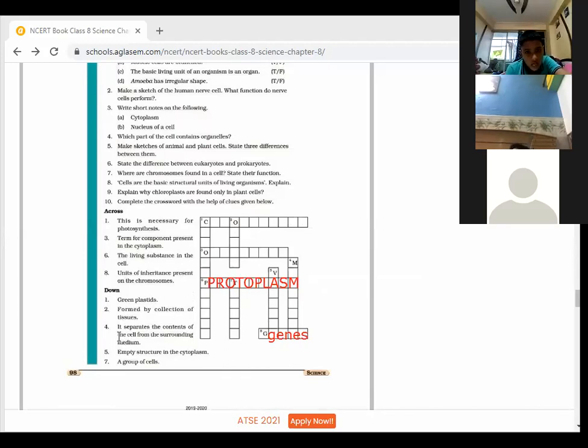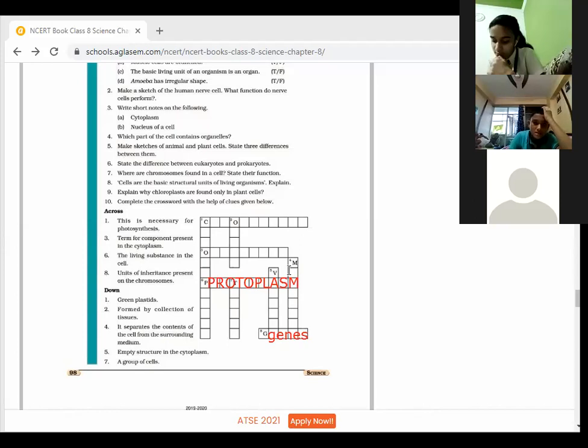Next, number 4. It separates the component content of the cell from the surrounding medium. Ma'am, membrane. Okay, membrane. Number 4, it is membrane. Downwards, you can write down. Number 5, empty structure in the cytoplasm. Ma'am, vacuole. It's vacuole. Here you can fill vacuole.